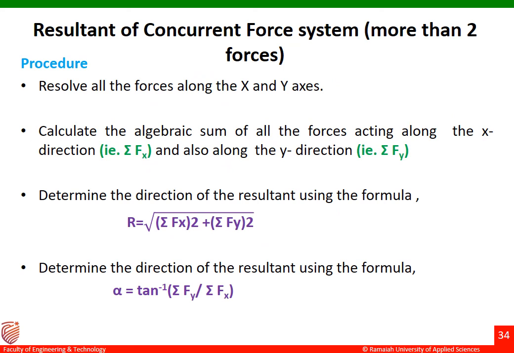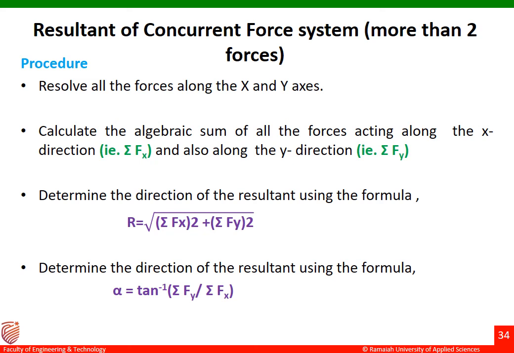Let us find out the resultant of a concurrent force system, that is, when the number of forces is more than 2. Earlier we discussed the parallelogram law, which was valid only if the number of forces is 2. If the number of forces is more than 2, we cannot apply the parallelogram law. Now we can find out the resultant if the number of forces is more than 2.